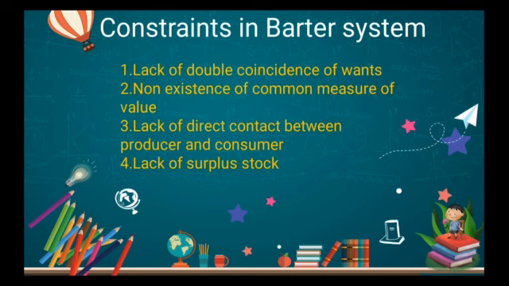Now we see the first one, lack of double coincidence of wants. What is that? Double coincidence of wants is lacking. Lack is something it is not having. Here we take 2 examples. There is A and there is B. The very beginning example I gave for the barter system, the same example we can take. A is having rice, B is having wheat. Same example I am going with.